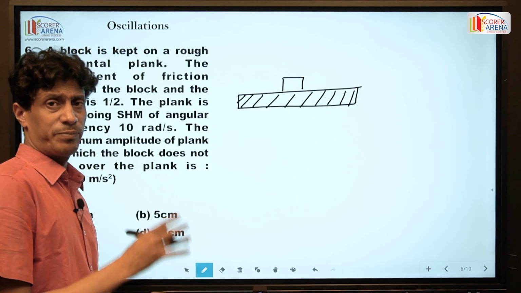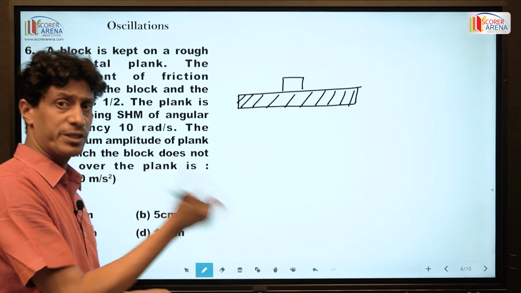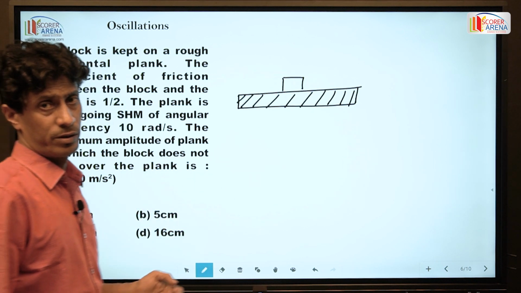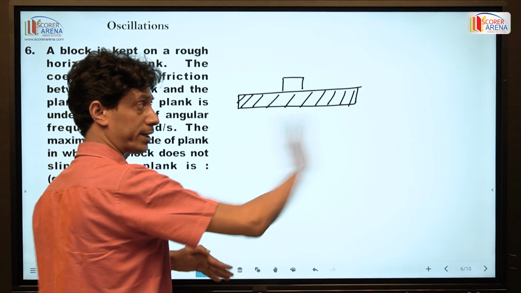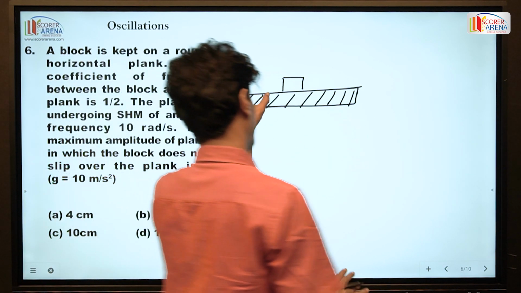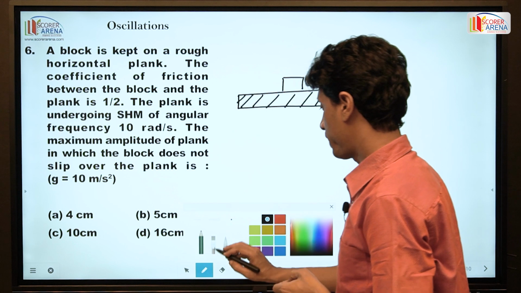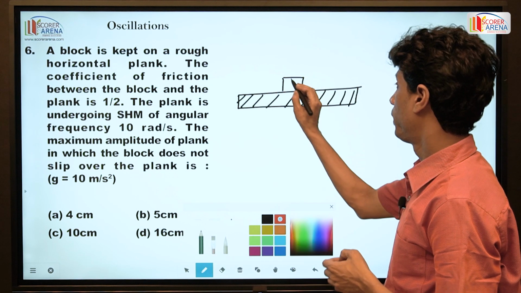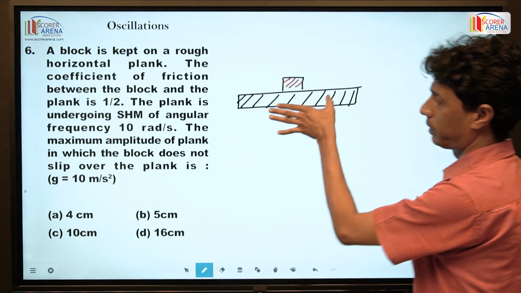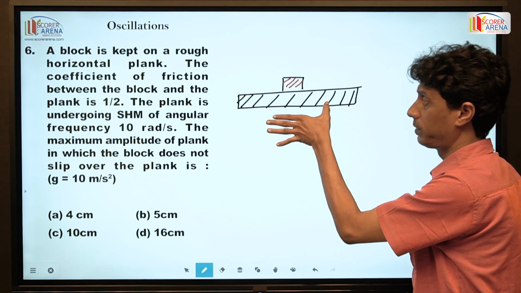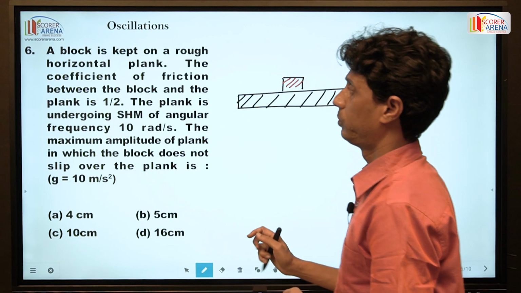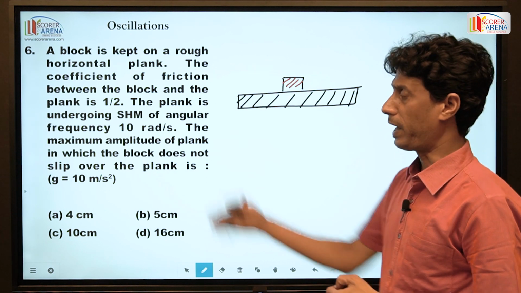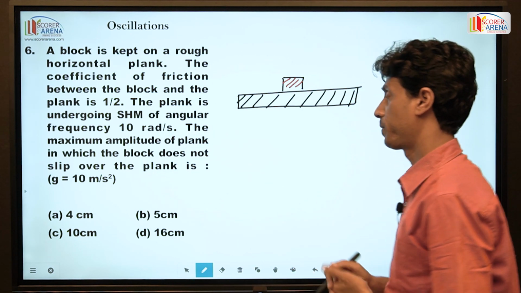The similar concept I have already discussed in the previous problem, where the oscillation was up and down, but here the oscillation is in the horizontal plane. A body is placed on the rough horizontal plank and it is horizontally oscillating with an angular frequency of 10 rad per second.